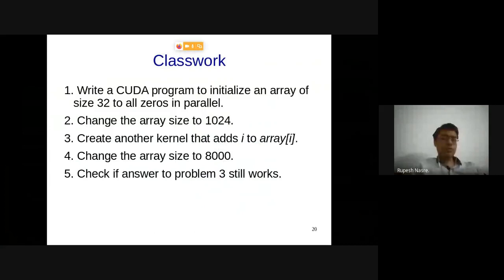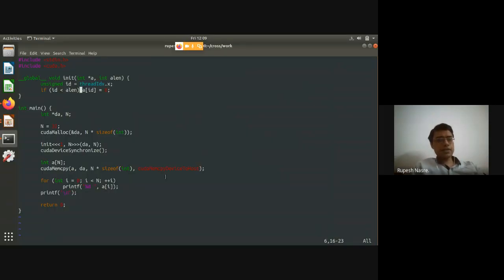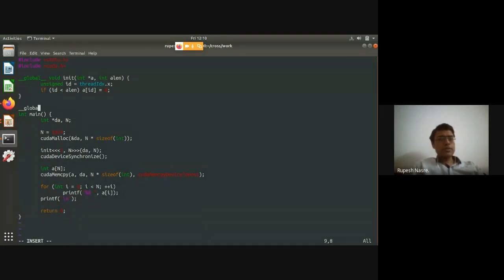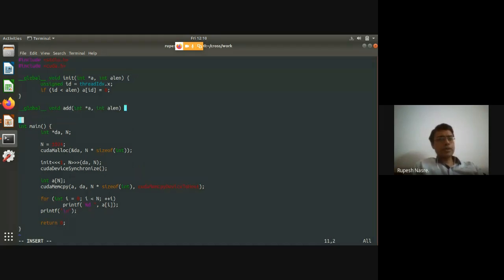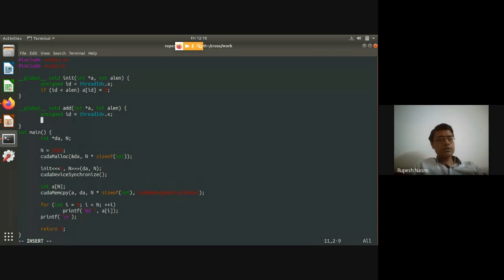Okay, so we'll try that. We'll change the array size to 1024, and we need to write another kernel, which is global void, let's say add, again with similar parameters. And I'm going to again use this condition redundantly, if id less than ln.